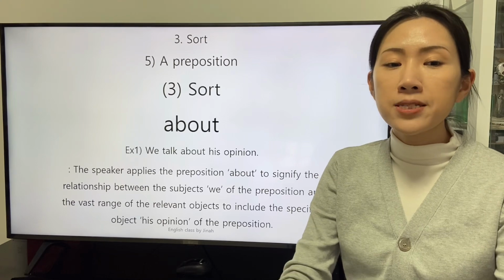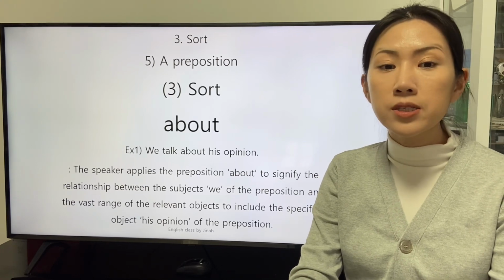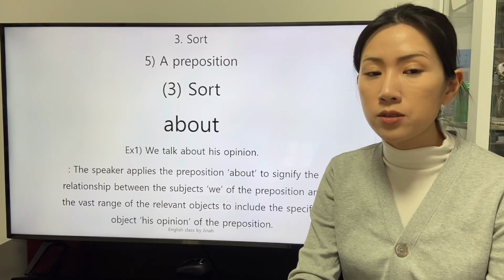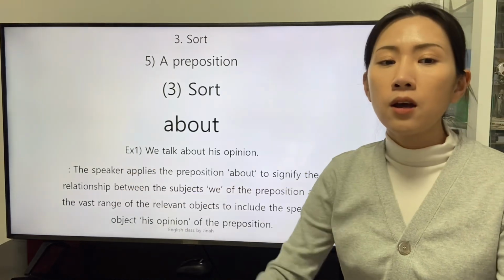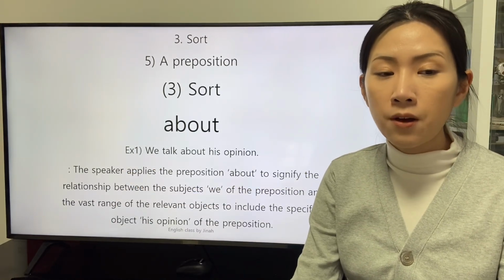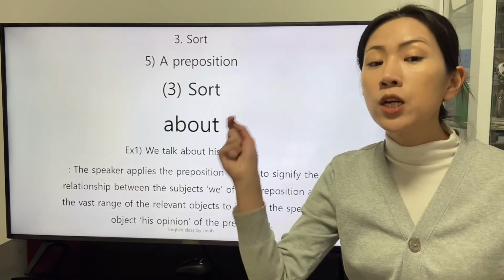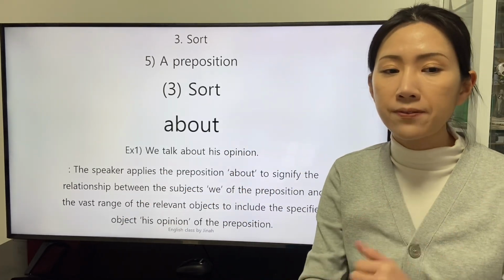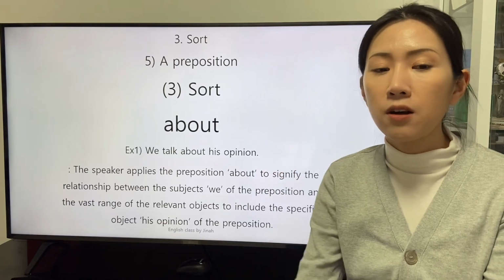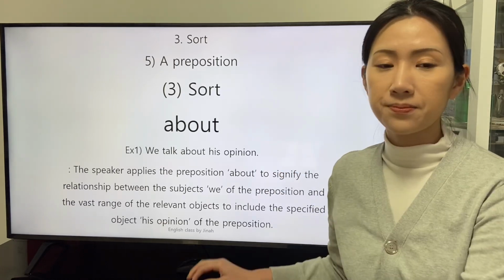The speaker applies the preposition about to signify the relationship between the subject, we, of the preposition and the vast range of the relevant objects to include the specified object, his opinion, of the preposition.